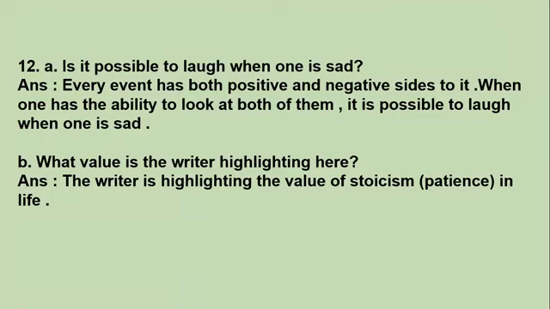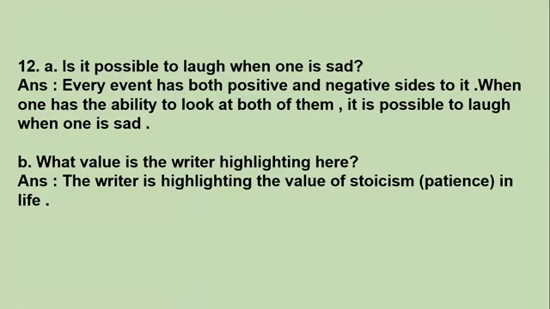If you are in extreme sadness, and you have the ability to see the other side, then yes, you can change your mood, you can laugh, you can be happy, you can be motivated by that kind of ability. So that is what the poet is saying here, that every event has both positive and negative sides. It is possible to laugh, but only if you are able to see both sides of that particular thing.